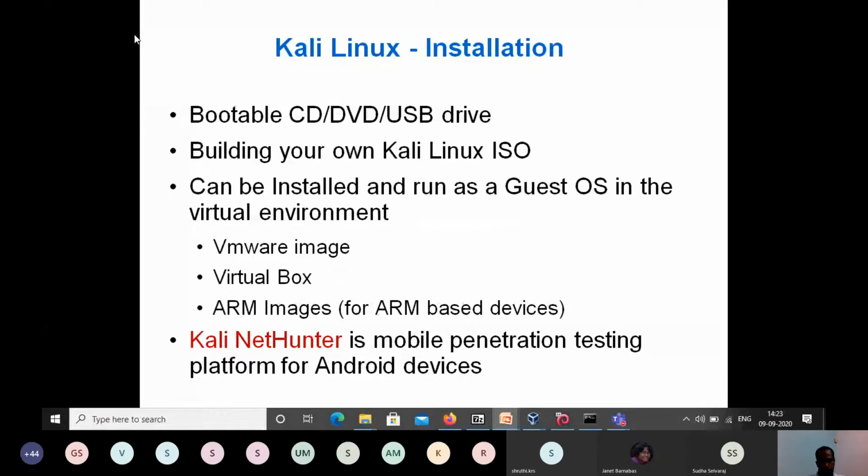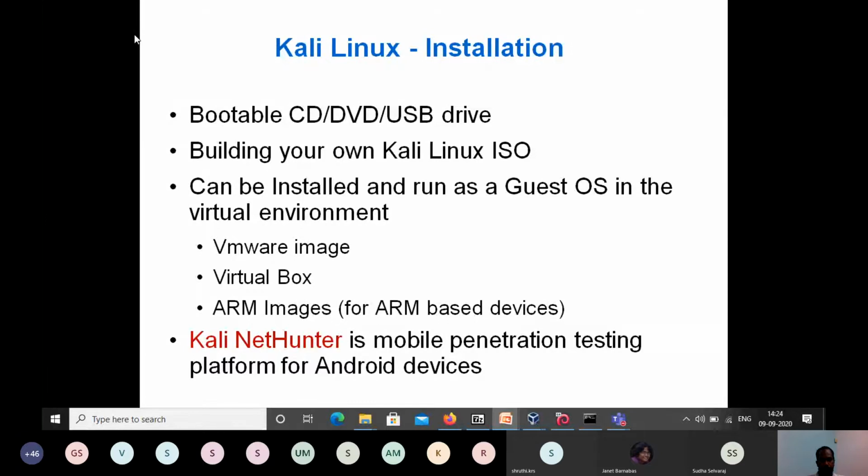If you want to use Kali Linux, I think you have already installed it. One advantage is that we need not install it on our machine. Suppose you already have a Windows or Linux machine; installing another operating system on top of that, creating a partition and all, that headache is not required because it is provided as a bootable CD or USB drive. You can just connect that CD or USB drive, and without installing on our hard disk, we can use it as a live system. So this is one option available.